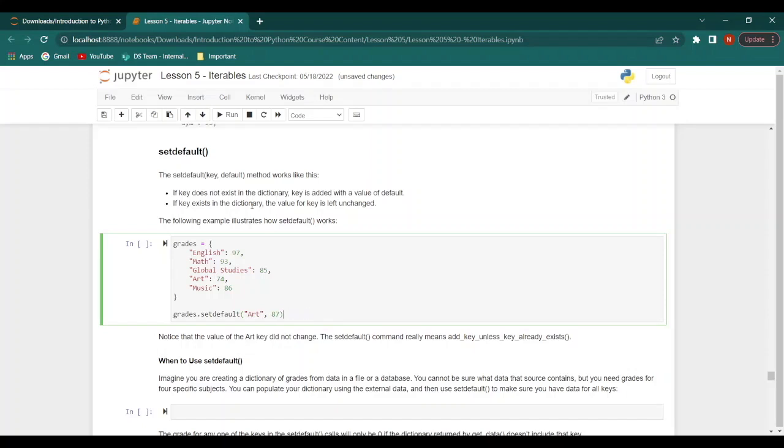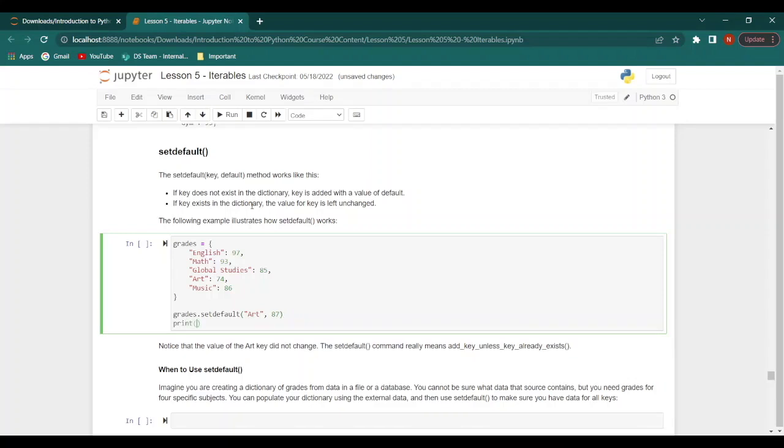And then we will print art grade, comma, grades, art.